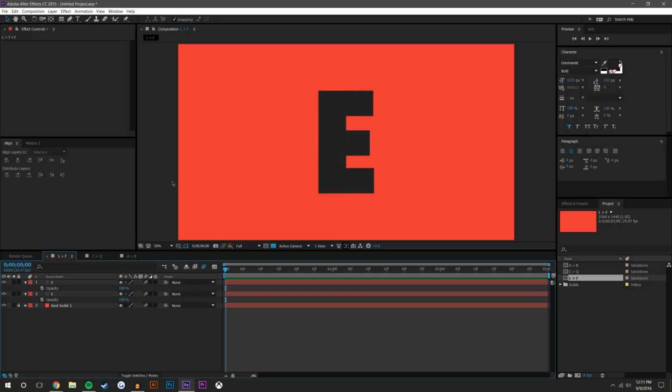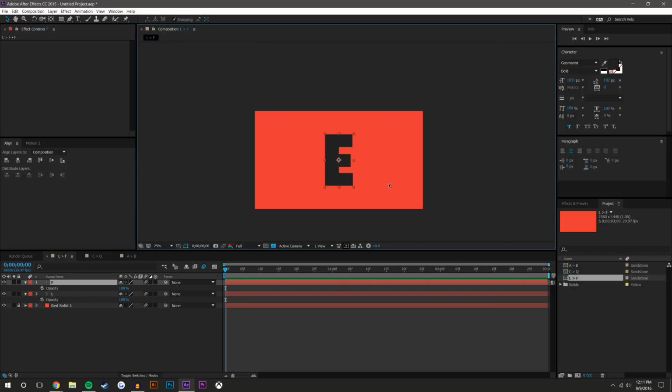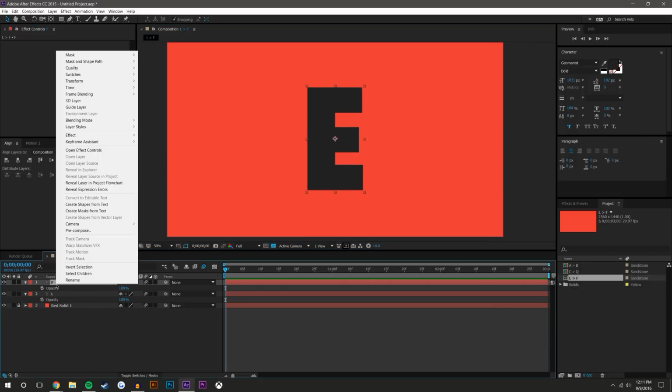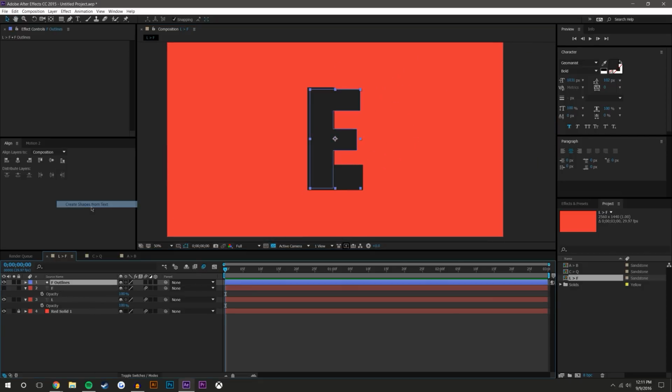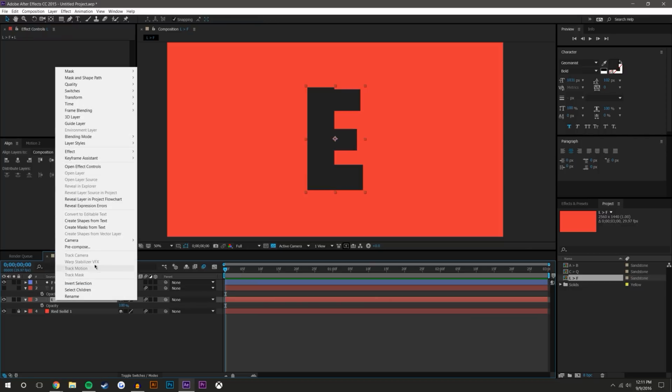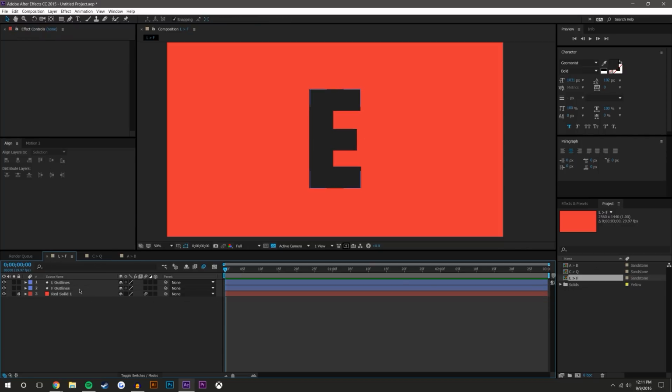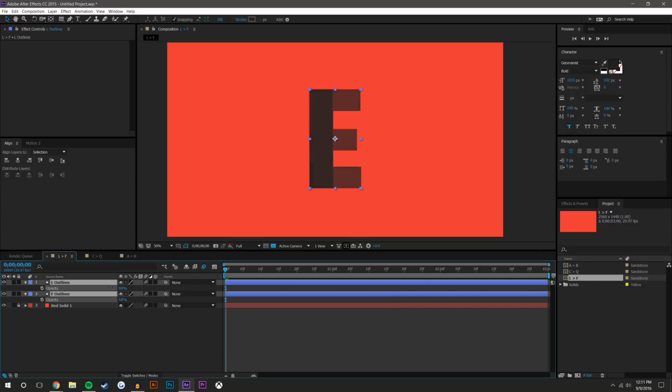So what we're going to do first, this text layer does not have shape information. We need to get the shape information for this text layer. Right click the F, come up to create shapes from text. Do the same thing with the L, right click, create shapes from text. I'm just going to delete the originals, I don't need them. I'm just going to turn the motion blur on. Select both the layers, press T on the keyboard, and reduce the transparency. That'll help a lot when it comes to creating the effect.